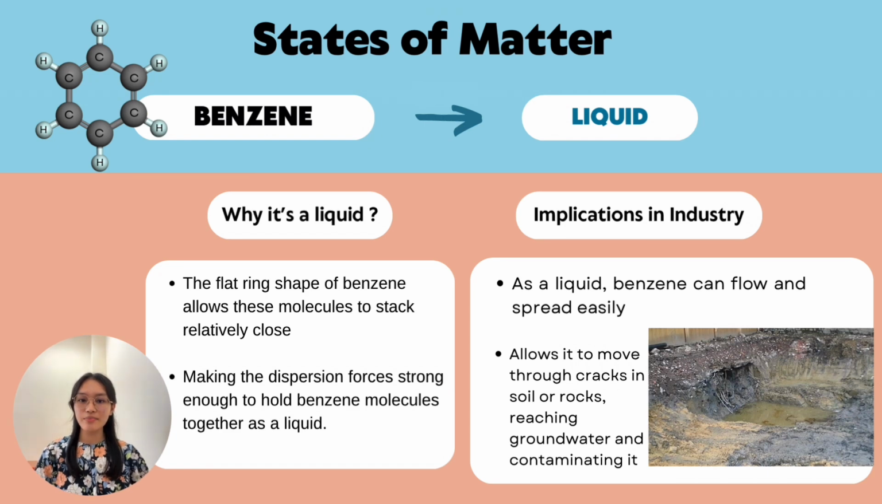Next, the state of matter of benzene is a liquid. This is because the flat ring shape of benzene allows these molecules to stick relatively close, making the dispersion forces strong enough to hold benzene molecules together as a liquid. Since benzene is in liquid form, it can flow and spread easily, allowing it to move through cracks in soil or rocks, reaching groundwater, then contaminating the water.